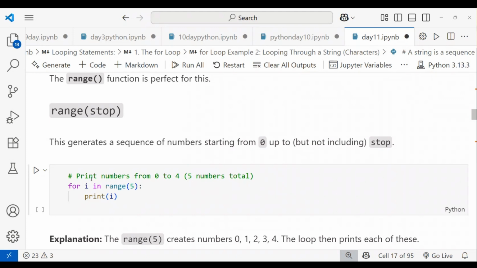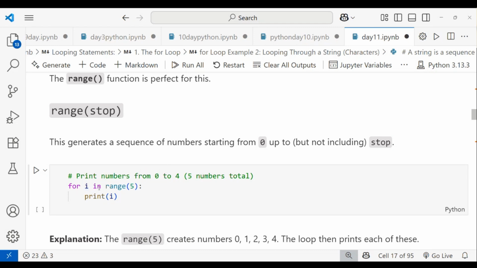I want to print the numbers from 0 to 4. That is a total of 5 numbers. It could be 0, 1, 2, 3, 4, 5, but I want to print 0, 1, 2, 3, 4. That is a total of 5 numbers, right? I have to take one variable. I'm taking the for keyword for the for loop, and the variable is called i.